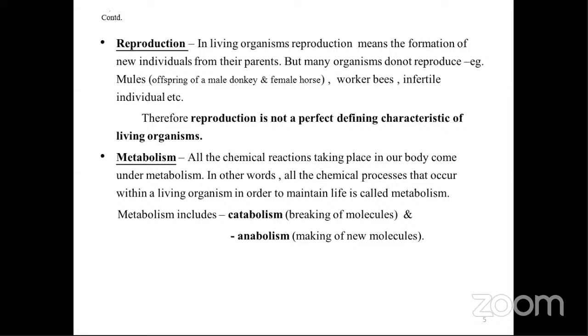So how can we say that reproduction is the characteristic of living organisms only? We come to the conclusion that reproduction is not a perfect defining characteristic of living organisms. If you get a question on that, give reason, then you will have to mention these points.